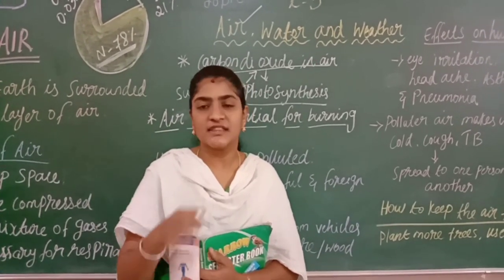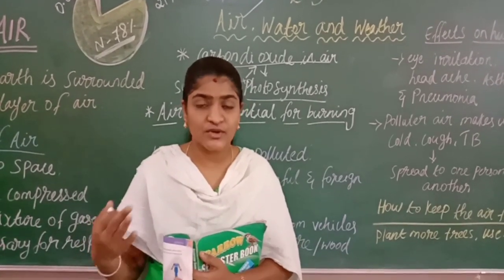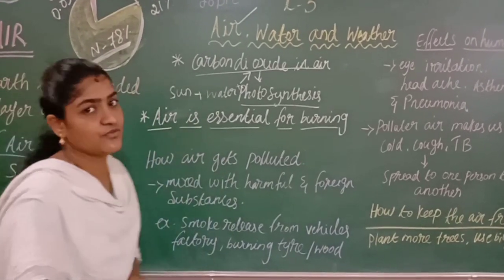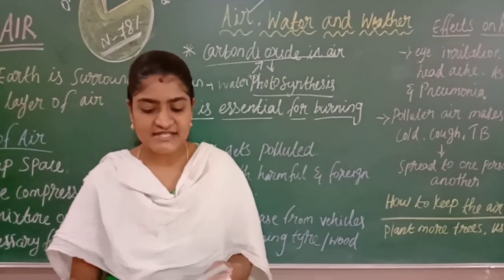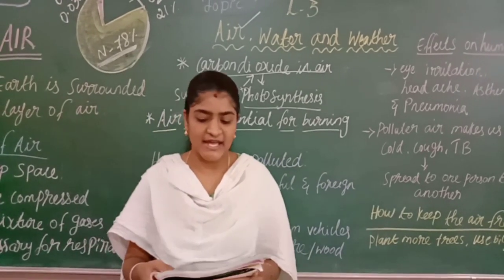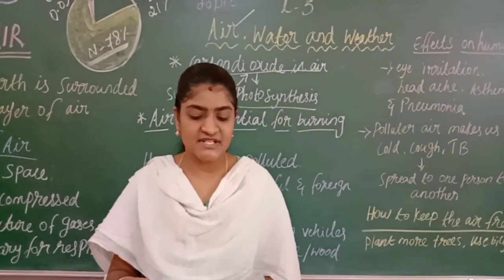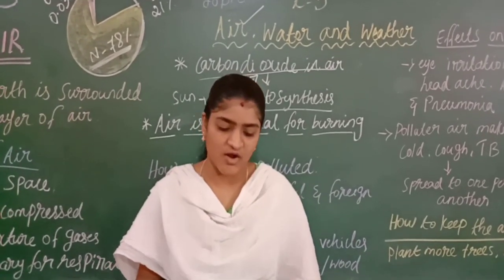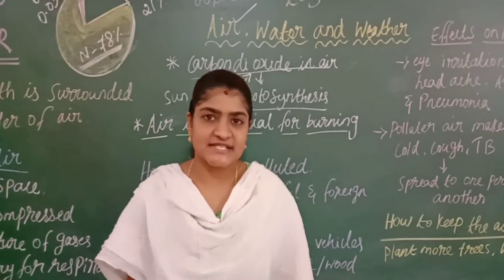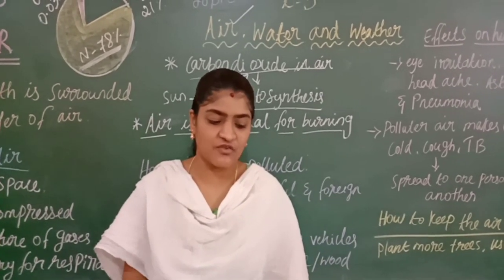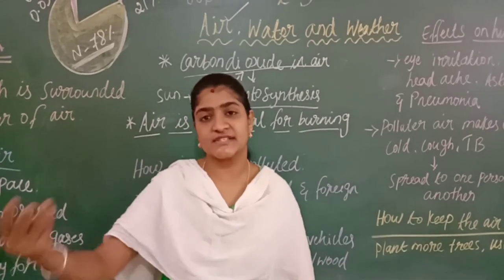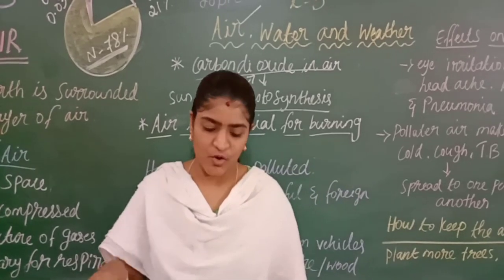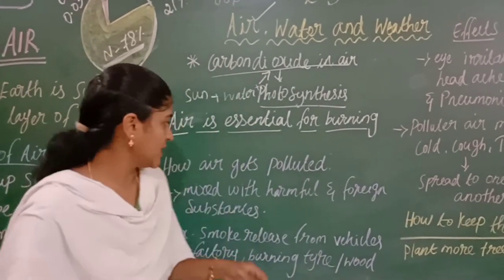Why? Because the air contains oxygen, which helps the burning process. So here, air is essential for burning. Oxygen present in the air helps in burning. A substance cannot burn unless there is a constant supply of air or oxygen. If the supply of oxygen is cut off, the burning stops. If there is no air supply and no oxygen, even the burning flame goes off automatically.